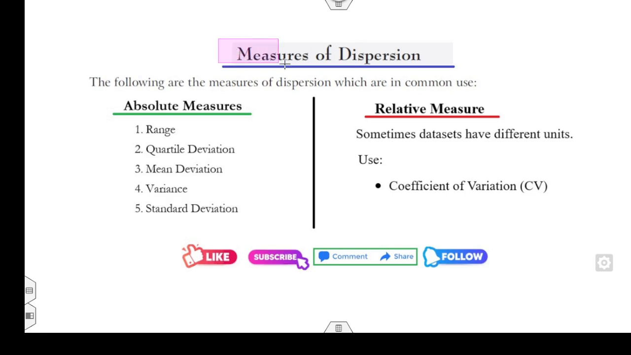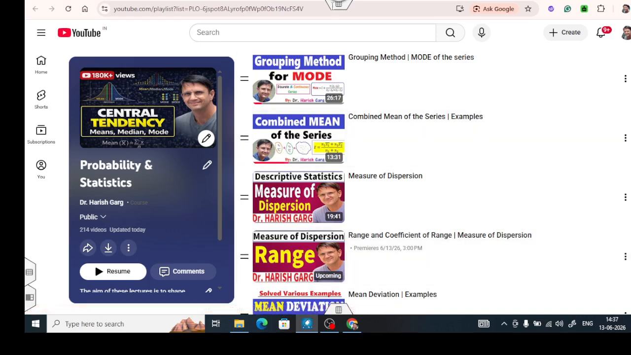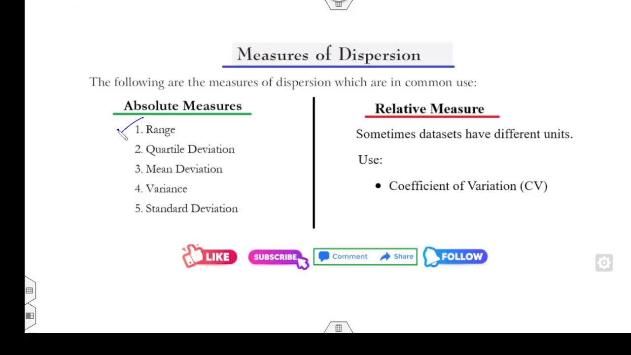What we have discussed so far, we have learned the concept of the measure of dispersion, which is classified into two categories, absolute and relative measures. Under the absolute, we are defining 5 different measures. For more details, you can watch my playlist Probability and Statistics. You can see the lecture on measure of dispersions, and also the second lecture, that is the range and the coefficient of the range. Now today I will explain the concept behind the quartile deviations.